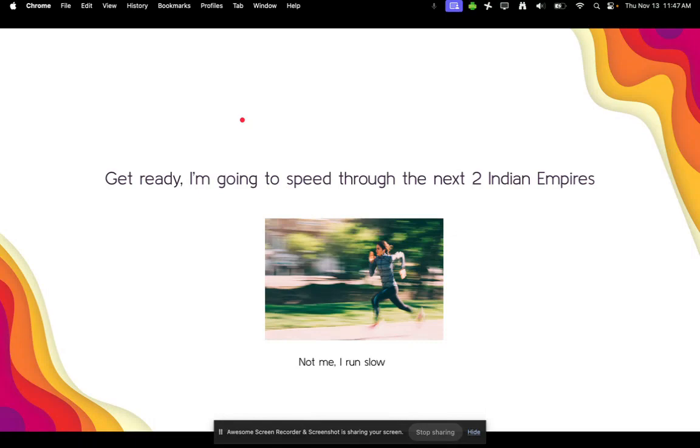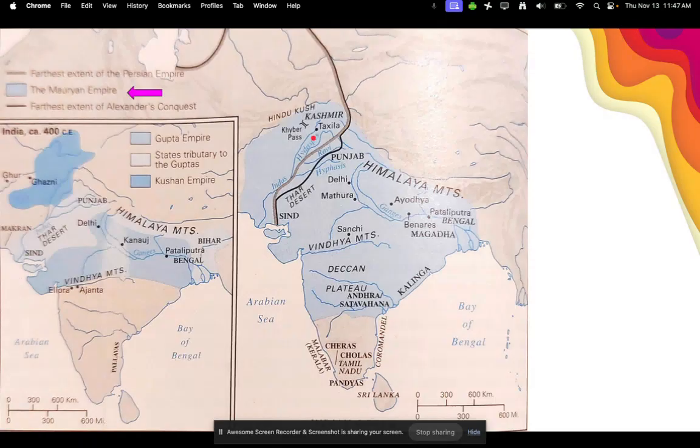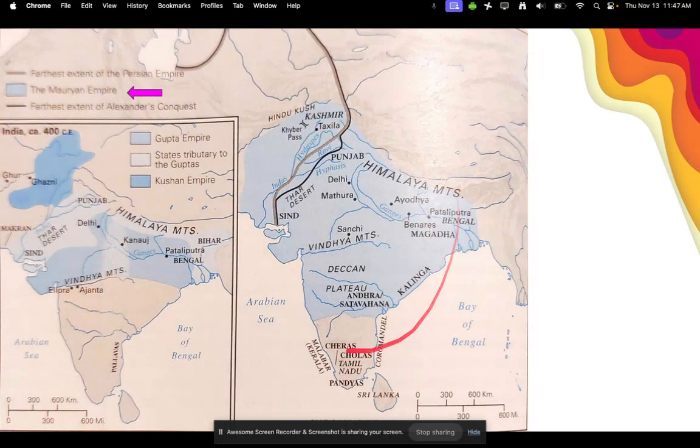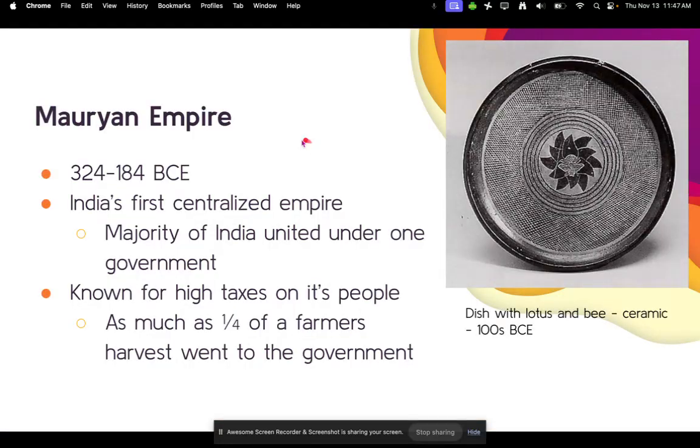All right, so get ready. I'm going to speed through the next two Indian empires. The Mauryan Empire is what we're going to talk about next. The Mauryan Empire would be this big blue chunk of India, which pretty much makes up most of modern day India. It was from 324 to 184 BCE. It is India's first centralized empire, meaning that the majority of India is united under one government, which we can see right here on this map. Again, most of India is covered by this.